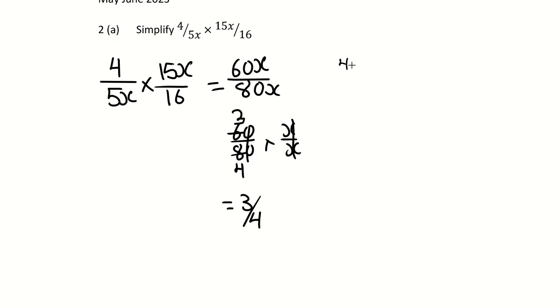So you could have said 4 over 5x multiplied by 15x over 16. 4 into 4, 1. 4 into 16, 4. 5 into 5, 1. 5 into 15, 3. The x's cancel off, and I get 3 over 4. It's all up to you. Once you can see it, you can do it like this as well.